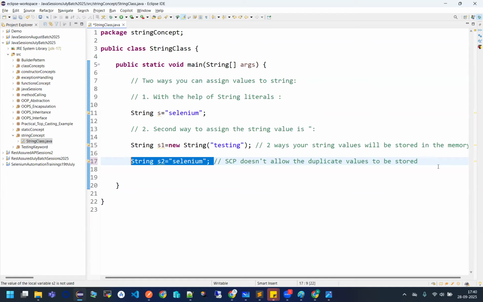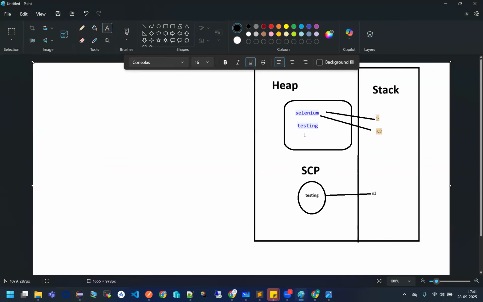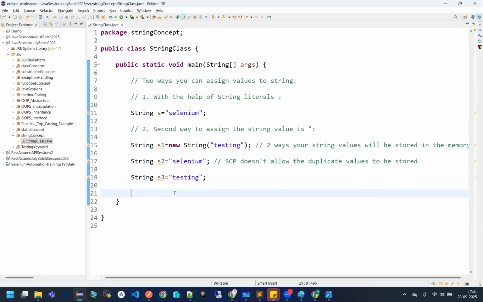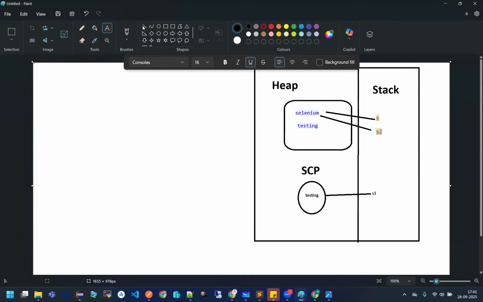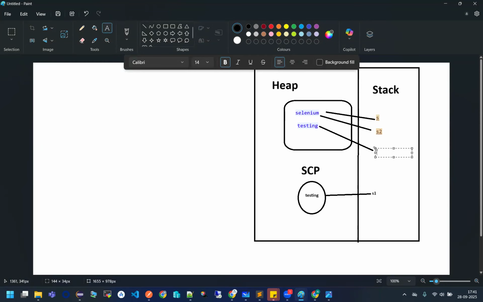But now see, if I write S3 is equal to testing, will the string constant pool create one more testing? First of all, it will check: do I have a testing value? Yes. Then will it create again? No. It will see that you already have a testing value there. Why not refer or assign this testing value to the reference that you have just created? So this testing value which was created previously is now going to be referred to by this S3 variable. Obviously, duplication is not allowed inside the string constant pool.